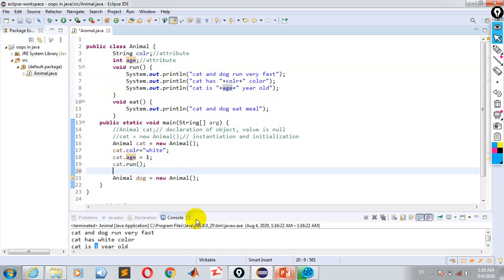You can also call the eat method: cat dot eat. Through this we can also call a method, because a method is the behavior of an object.